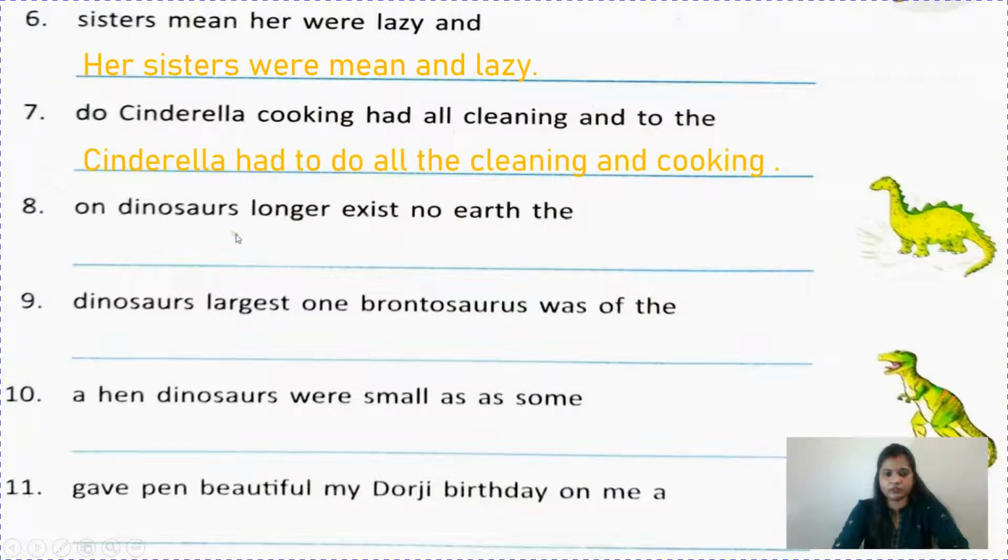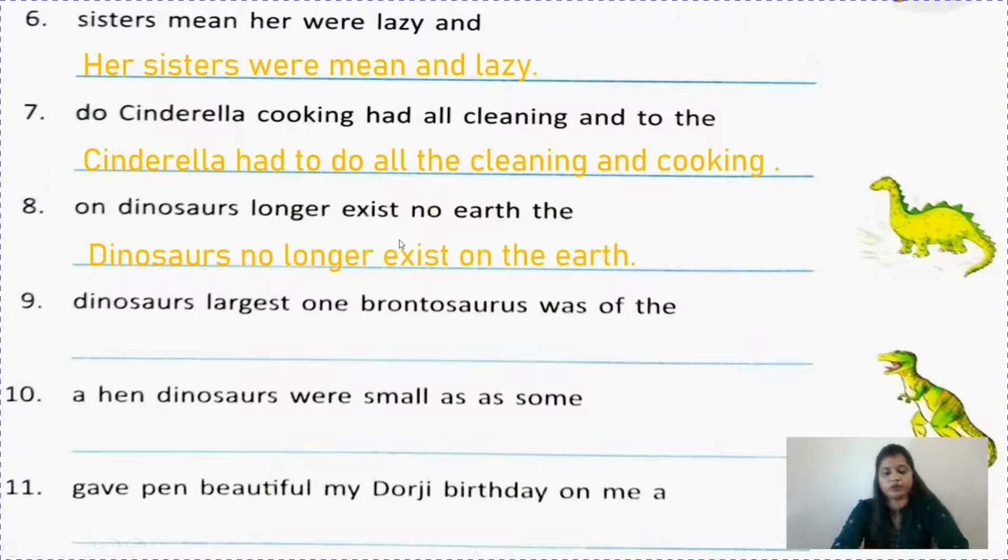So you can write like this, no dinosaurs, or you can write like this: dinosaurs no longer exist on the earth.